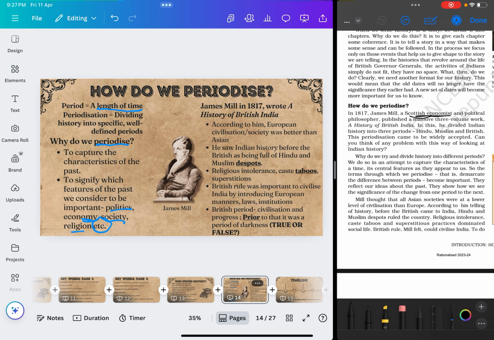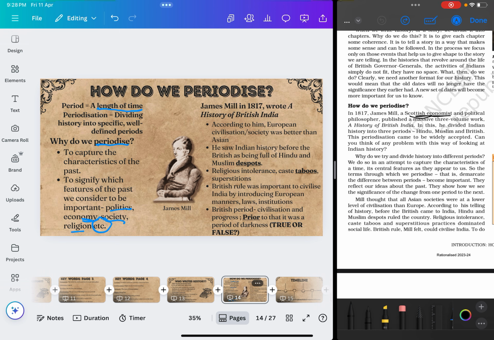Okay? So one way of doing it, let's say I can divide Indian history into two periods. One period where there was no democracy and one period where there was democracy. So what can I say? The period before 1947 was the period without any democracy. The period after 1947 was with democracy. And I can similarly change the characteristic that I'm looking at if I'm looking at the economy.